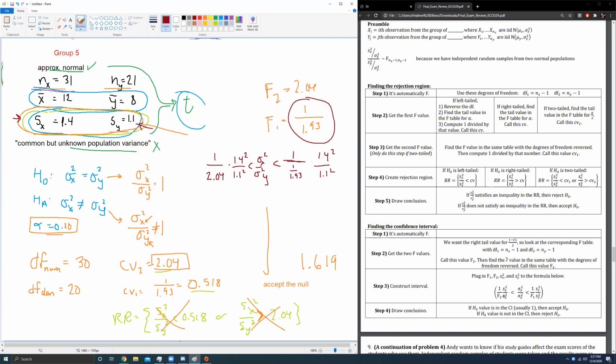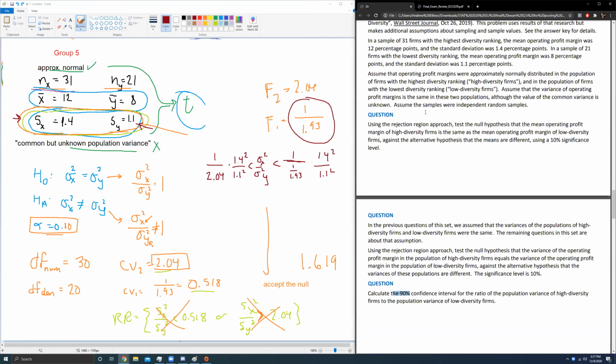Find the F value in the same table with the degrees of freedom reversed, then take 1 over. I don't know why I didn't put that there. I've never noticed that. So between this sentence and this sentence, do 1 divided by this value. So 1 over 1.93 needs to be done before you call that value F1. Good catch. Okay, that is group 5 done.